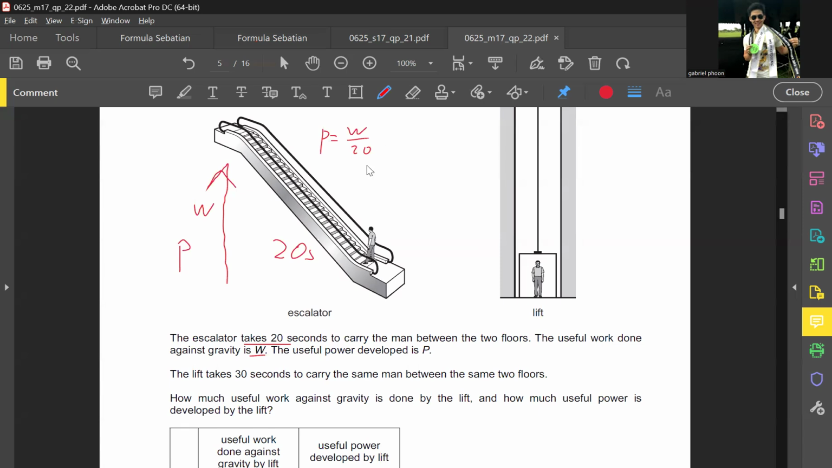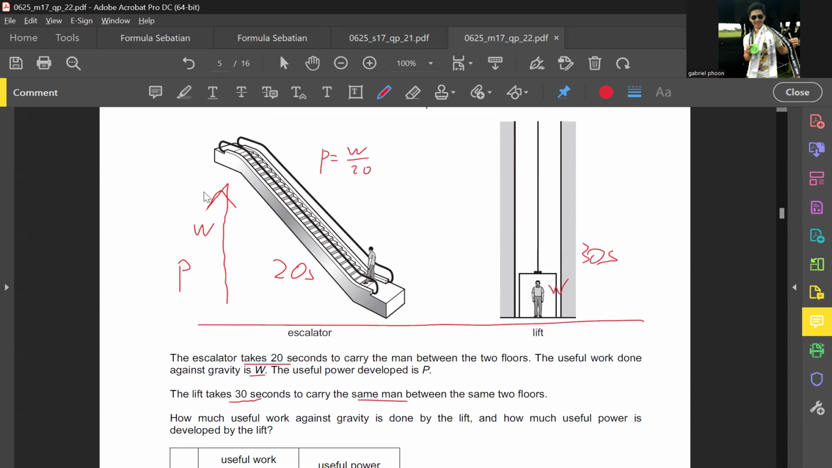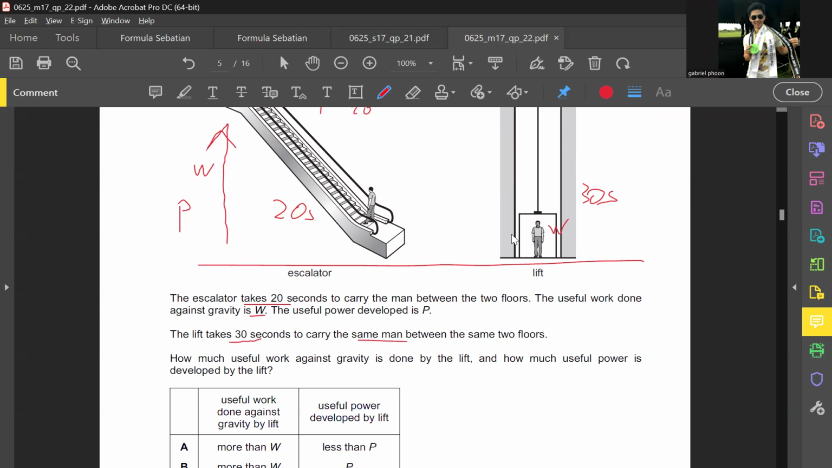Work done is in joules. Now after that, it says the lift takes 30 seconds, carrying the same man, which obviously has the same weight, between the same two floors, which have the same height as well. Since the weight is the same and they travel the exact same height, I will assume the energy needed is the same. So they ask, what is the useful work done against gravity by the lift?